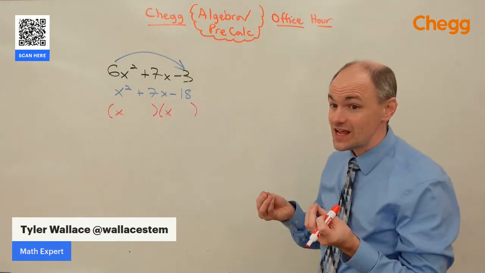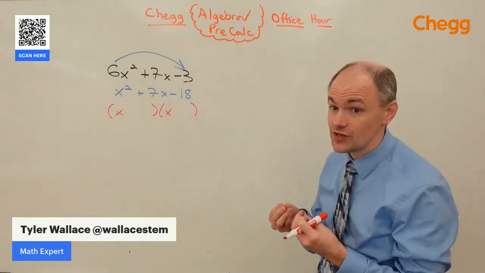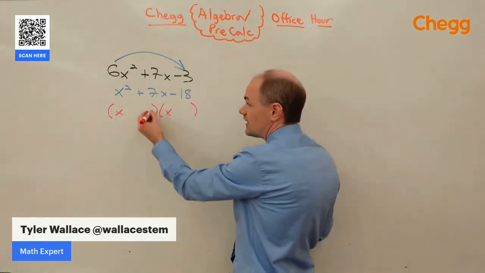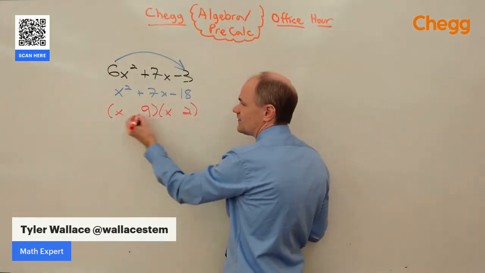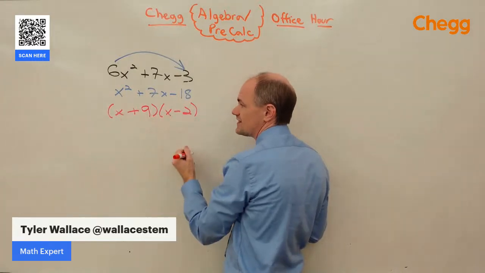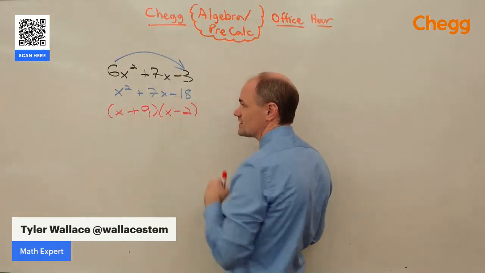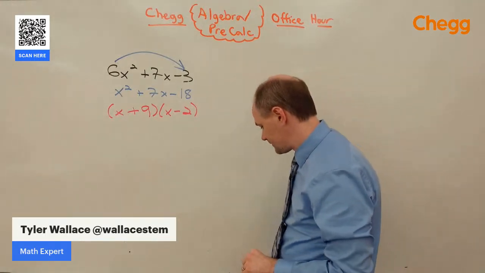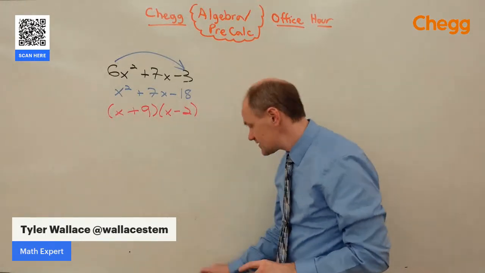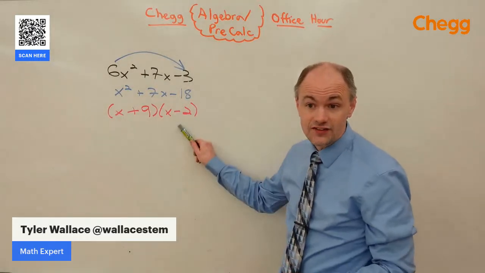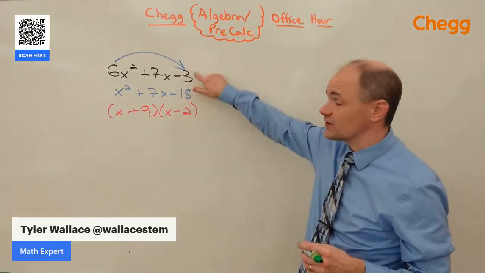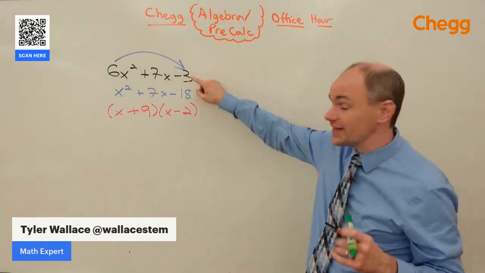Well, 18 is 6 times 3, but I can't get 7 with those numbers. 18 is also 9 times 2. 9 and 2 can give us 7 if the 9 is positive and the 2 is negative, and a positive times a negative is a negative. So if that's the case, then, be careful here, that is not the answer. That is the blue line factored. We wanted to factor this first line, the black line.